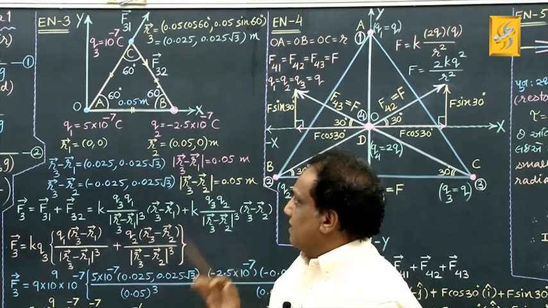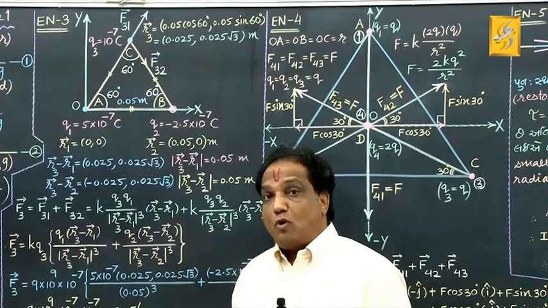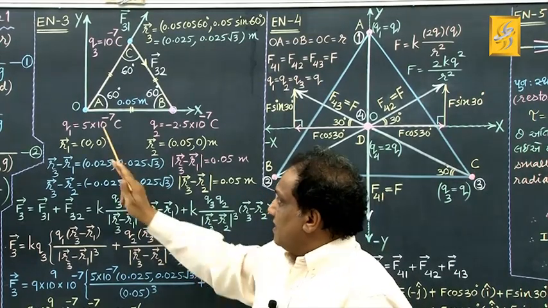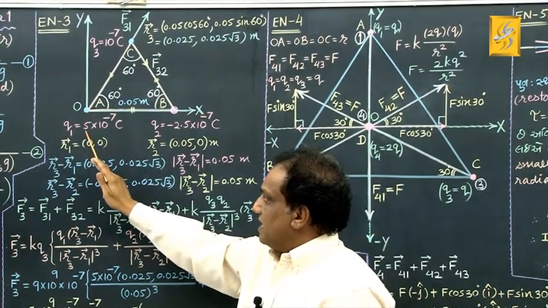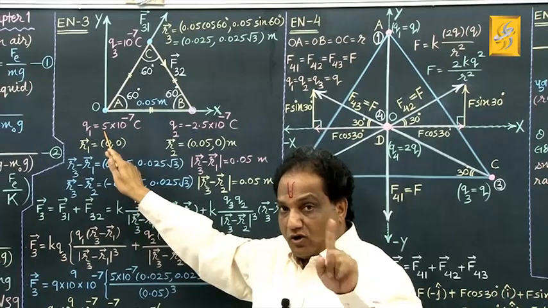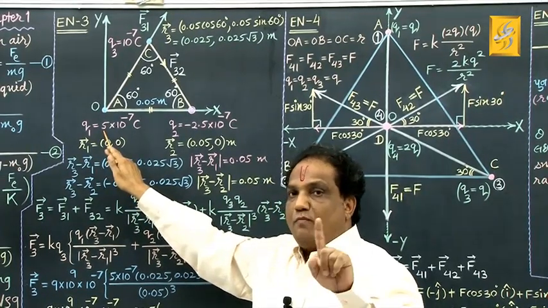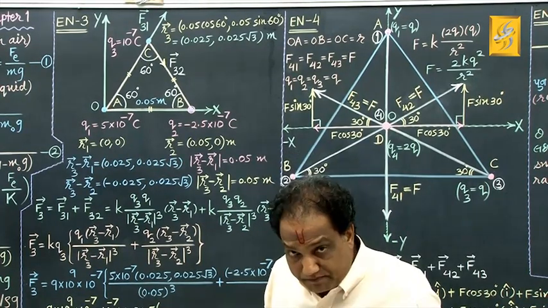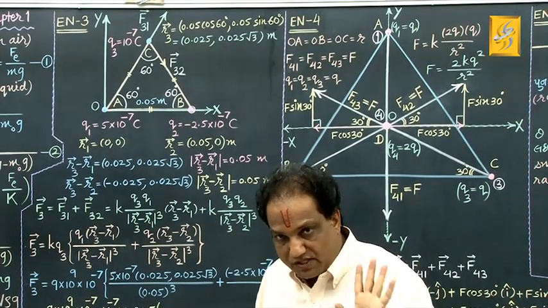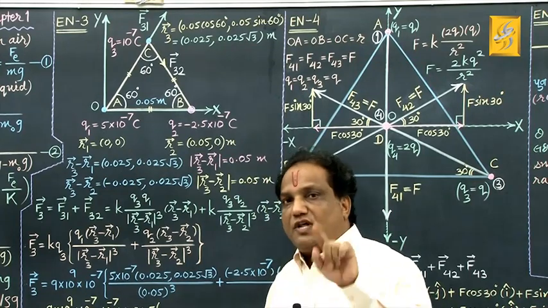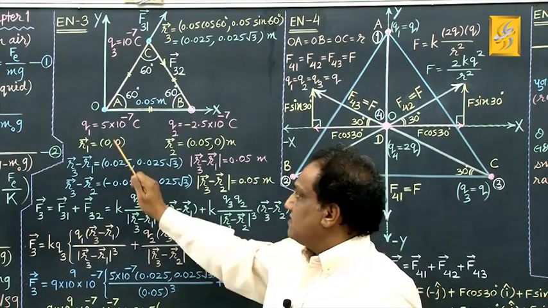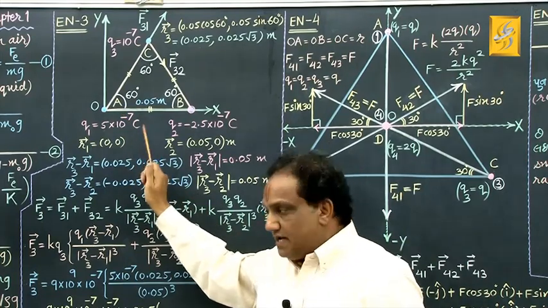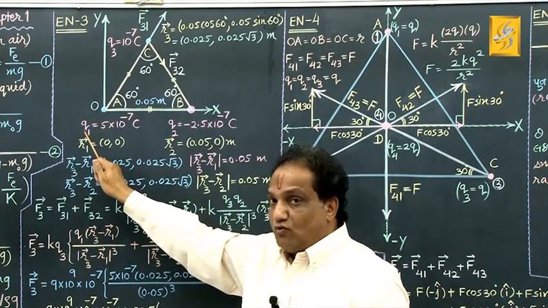Then we have 3 point charges located at points A, B and C. Respectively, they have given 0.5 microcoulomb. 0.5 microcoulomb means 0.5 into 10 raised to minus 6 coulomb, because 1 microcoulomb is 10 raised to minus 6 coulomb. You can write that as 5 into 10 raised to minus 7 coulomb. Let it be the first point charge Q1.